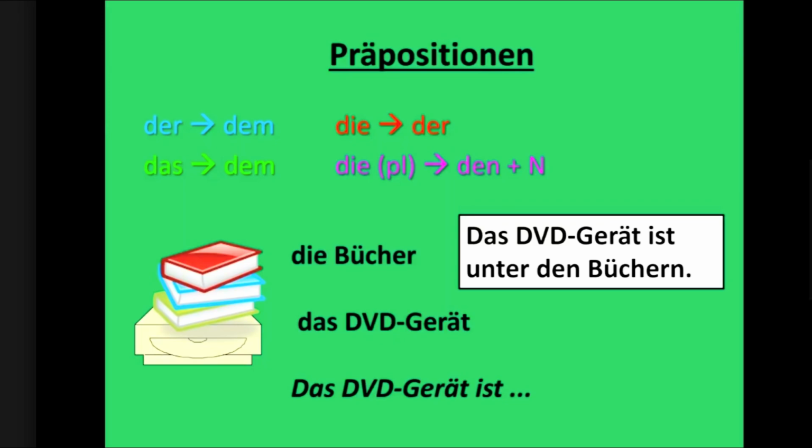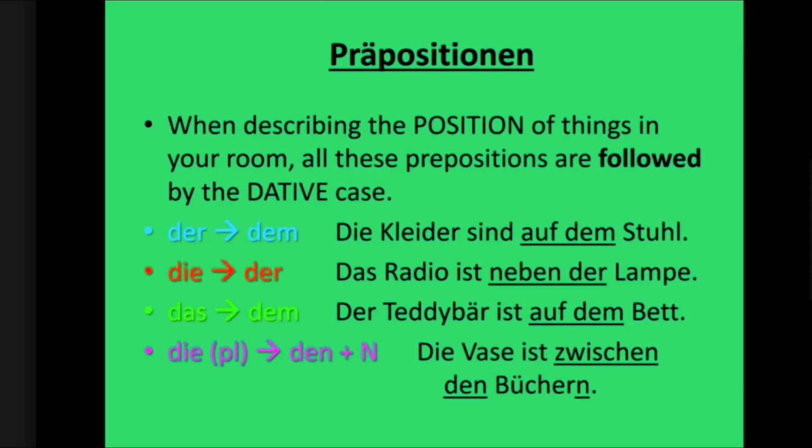Yeah, so we did all the examples of masculine, feminine, neutrum, and plural one by one. So, when describing the position of things in your room, all these prepositions are followed by the dative case. Der becomes dem, die becomes der, das becomes dem, the plural becomes den plus extra n. And we have done all these examples. Do we have any doubt in any of these examples? Clear, ma'am. Are we good so far? Yes.